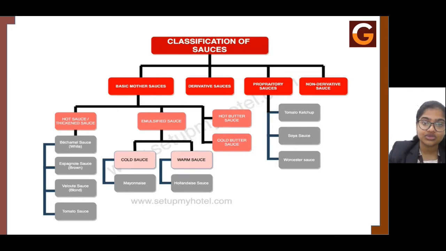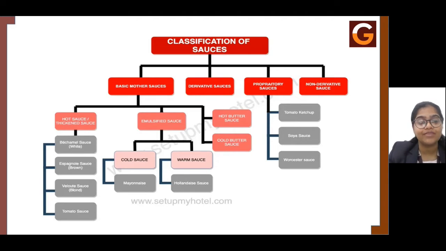Next, the proprietary sauces: these are the sauces that we get outside, which have been purchased, like tomato ketchup. Then we have soya sauce, Worcestershire sauce, fish sauce, and many others, like oyster sauce. So they come under the proprietary sauces. Now, first we will go with the derivatives of the sauces. First are the basic mother sauces, which come in the category of the hot sauce.